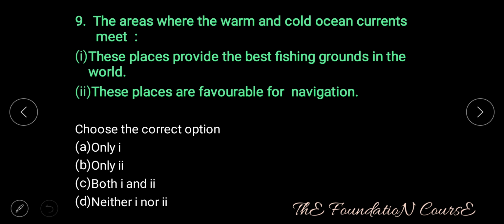Question number 9. The areas where the warm and cold ocean currents meet. 1. These places provide the best fishing grounds in the world. 2. These places are favorable for navigation. Choose the correct option. Option A, only 1. Option B, only 2. Option C, both 1 and 2. Option D, neither 1 nor 2.